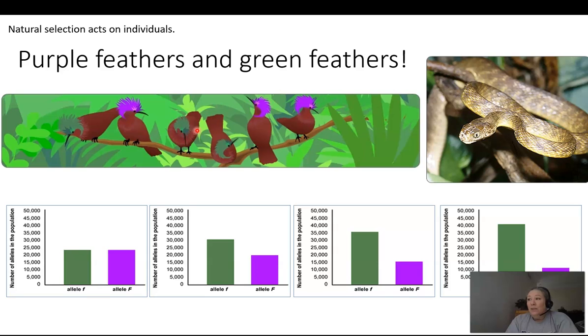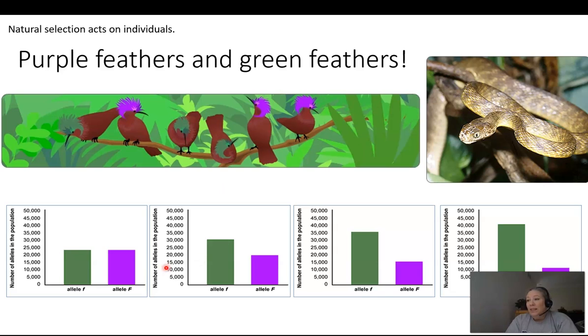The green-crested birds, they camouflage better, right? They blend in with the leaves on the trees better. And so the snake is less likely to eat these. Because the snake is not eating the green-crested birds, they're living long enough to reproduce, and if they're reproducing, they're passing on that green-crested trait.